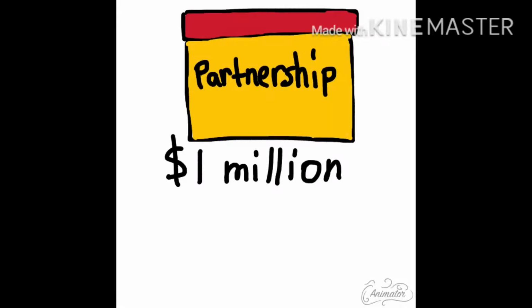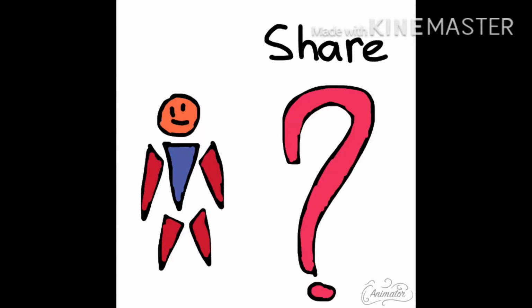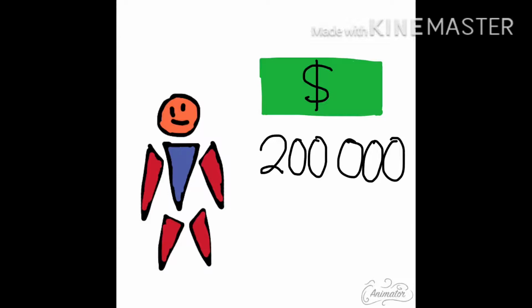But Mr. B and C cannot just divide it among themselves. Mr. A must have a share in it. But the question now is, how much should be the share of A? It depends. The supposed share of A in the net income is computed by 1 million times 6 over 12, because it is half the year, which would result in 500,000, divided by 3 equals 166,667. But let's say the partners gave 200,000 instead.